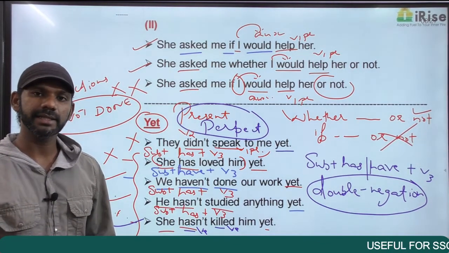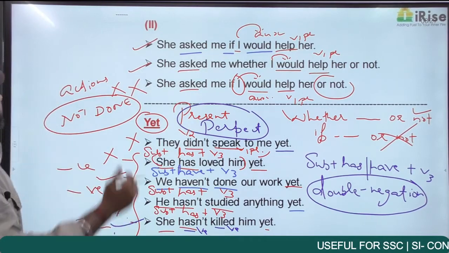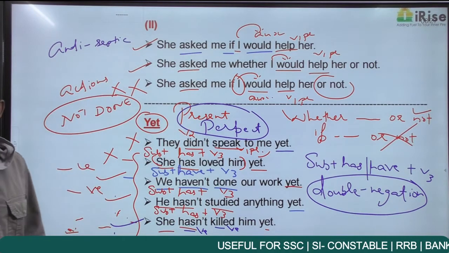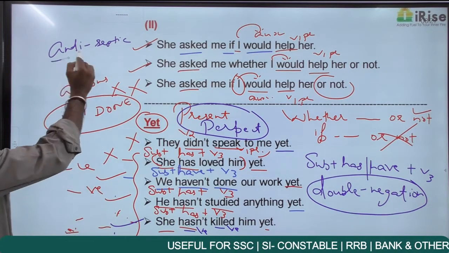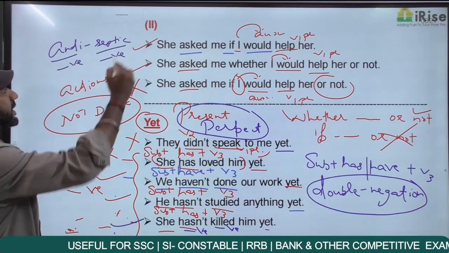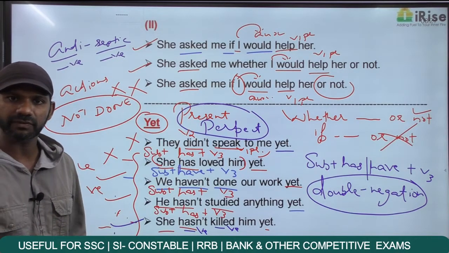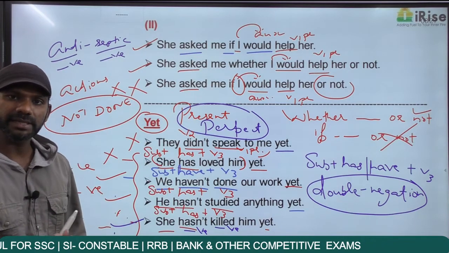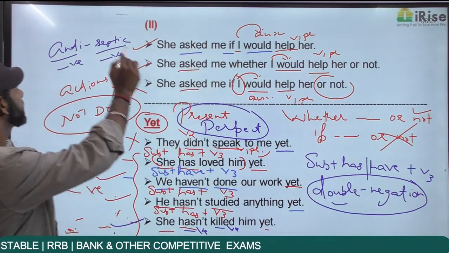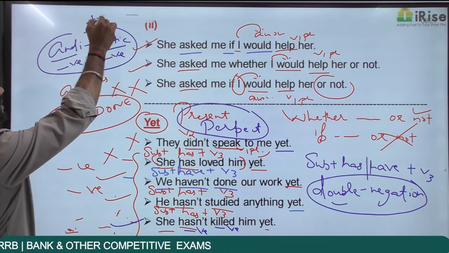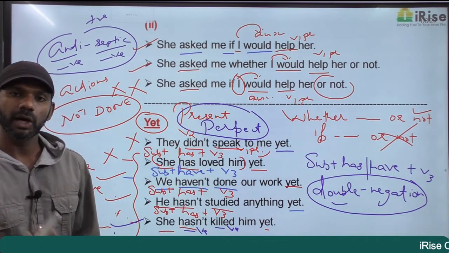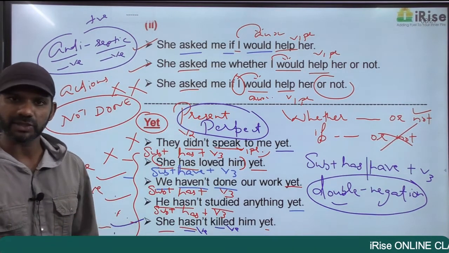Now as you know, minus into minus is plus. If I say antiseptic, antiseptic is a positive word because of double negation. Anti is a negative prefix meaning against. Septic is a negative word. Wound becoming septic is negative. So anti is a negative prefix, septic is a negative word. Two negative terms coming together, double negation. Antiseptic becomes a positive word. Anti-ragging, anti-corruption, anti-terrorism, anti-virus, all these are positive words only because of double negation.